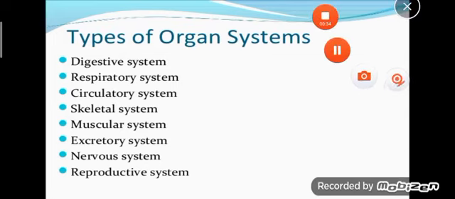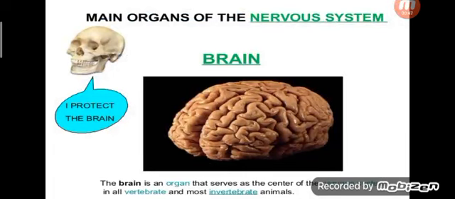So in this chapter we learn the digestive system, respiratory system, circulatory system. First, the nervous system. The first one is the nervous system. That is the brain. The brain is an organ that serves as the center of the nervous system.